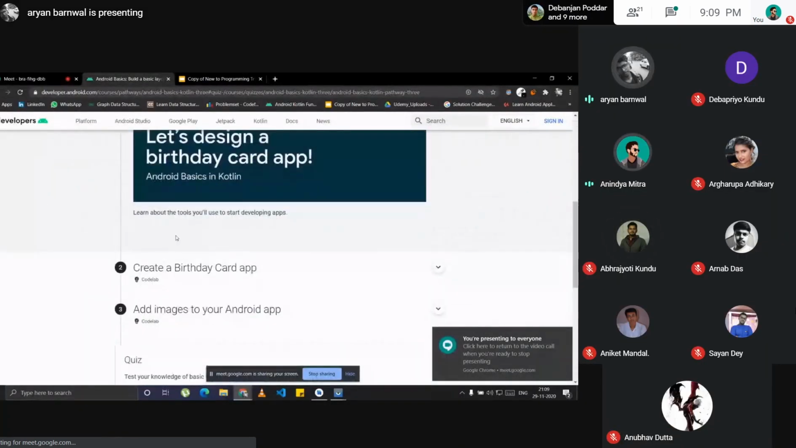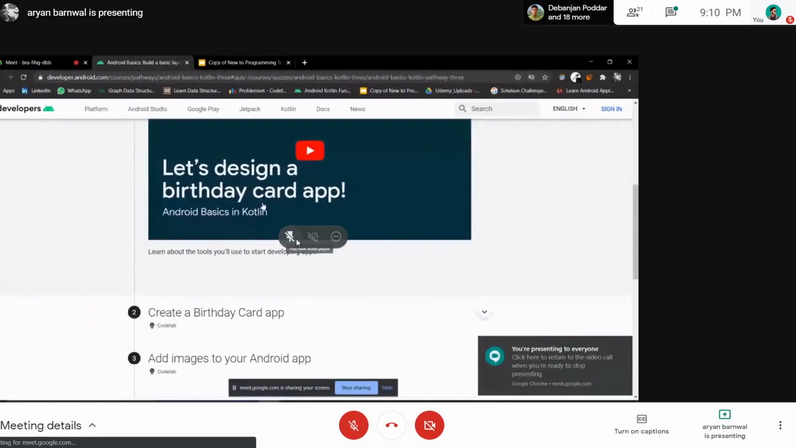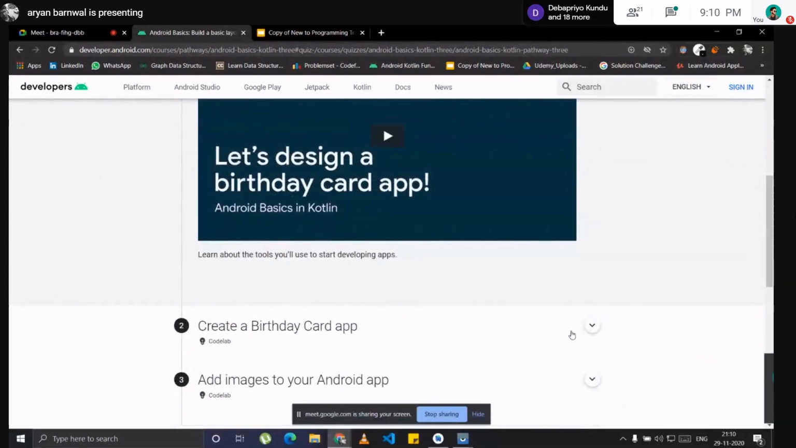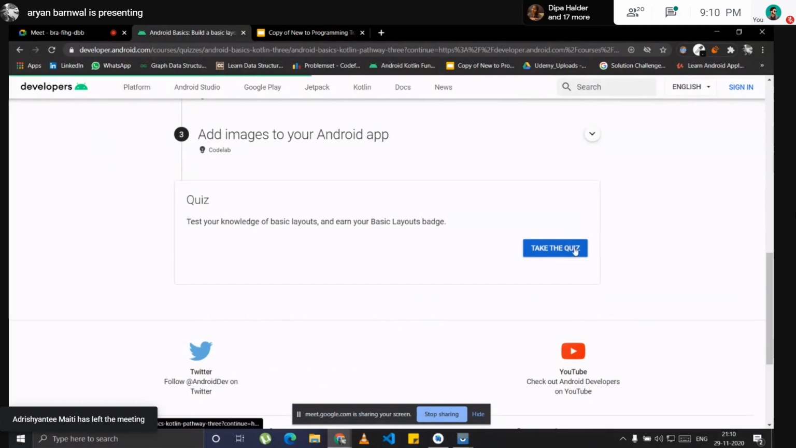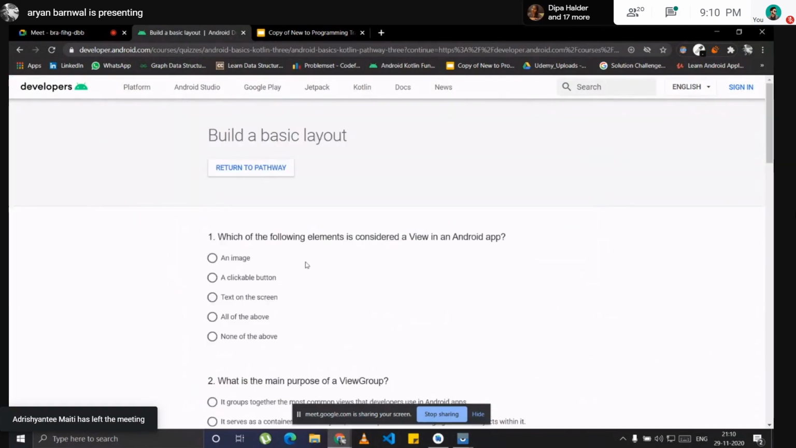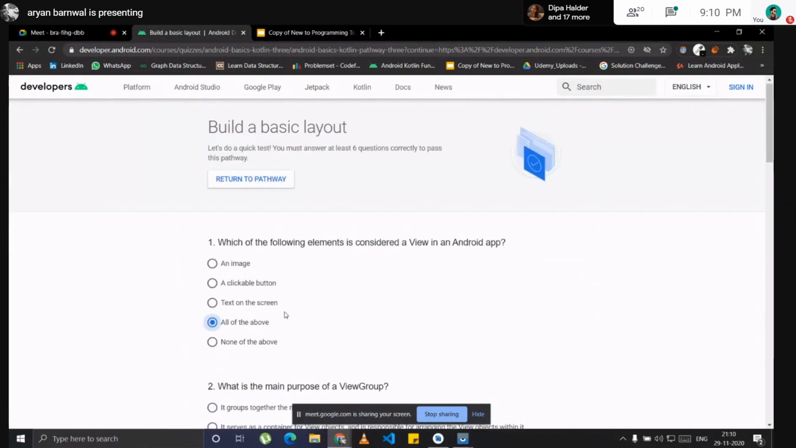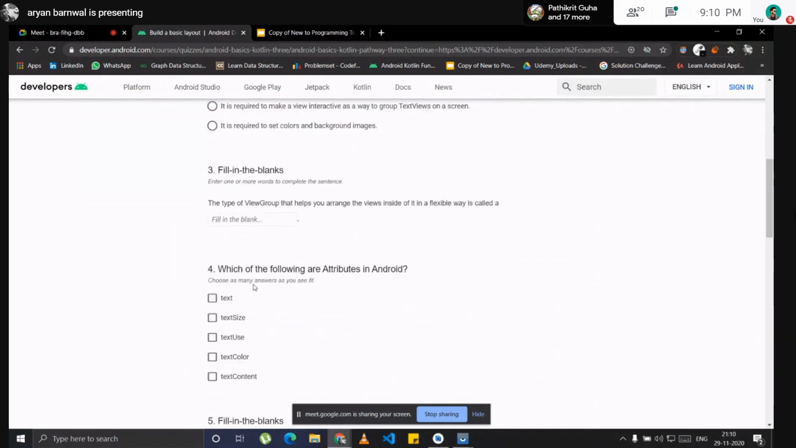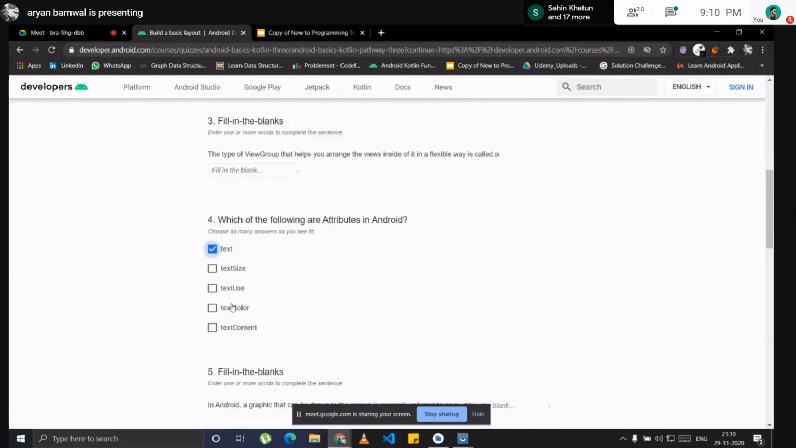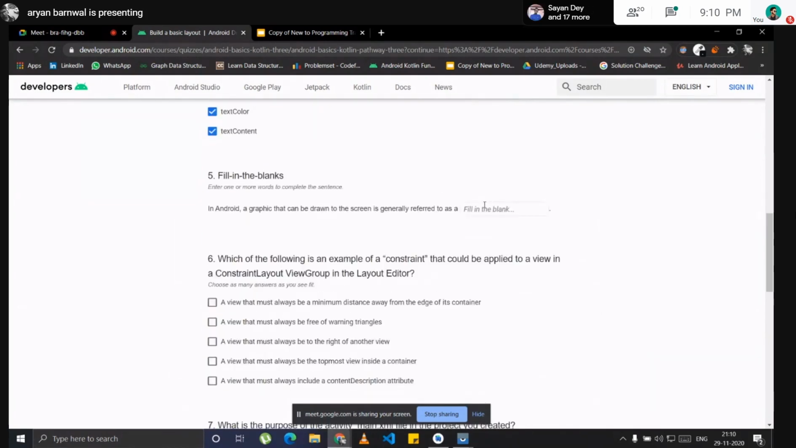Yes. Okay. So in the birthday card app, it's quite self-explanatory. They have just explained it in a quite vibrant manner. You will just take the quiz at the end of this. You will just answer this, like all of the above will be the answer here. Text will be the attribute: text size, text color, text content. Okay, it is a vector.